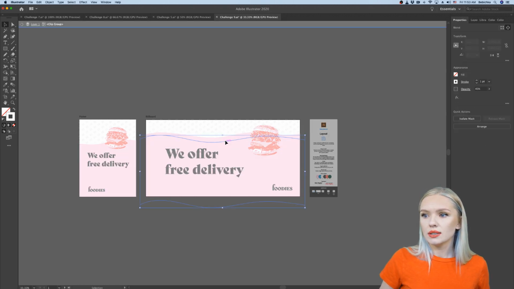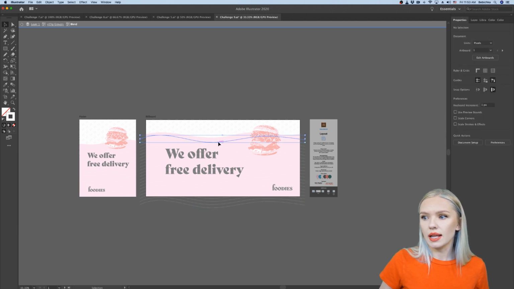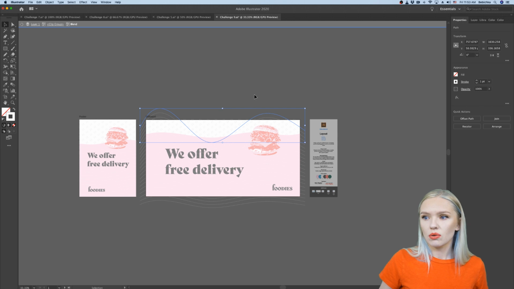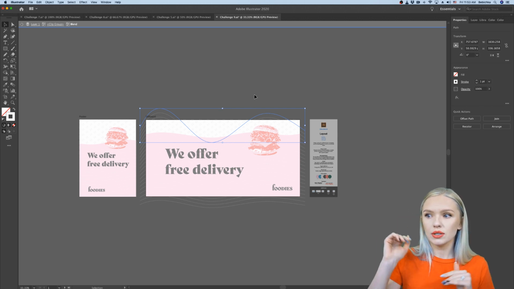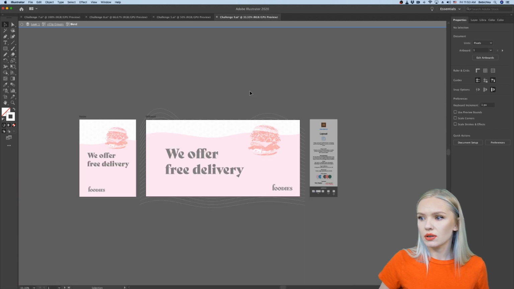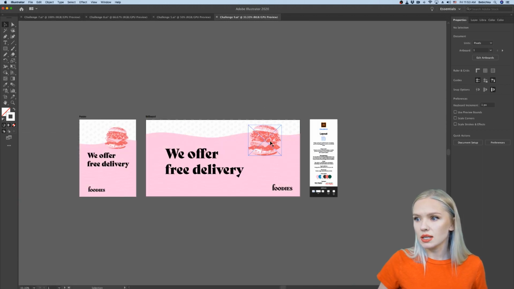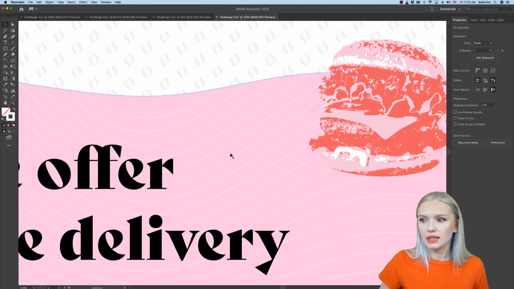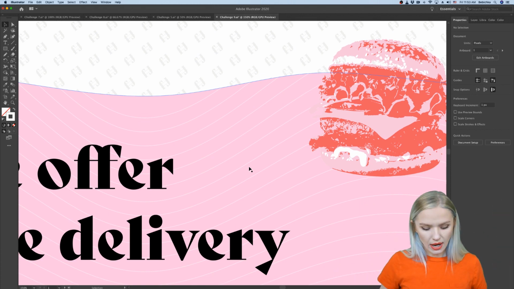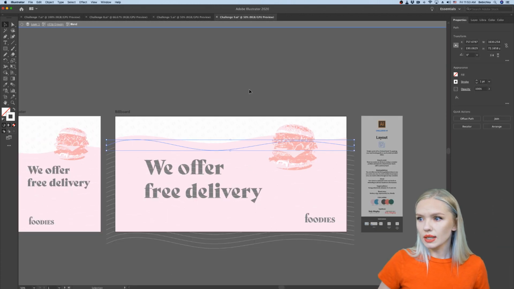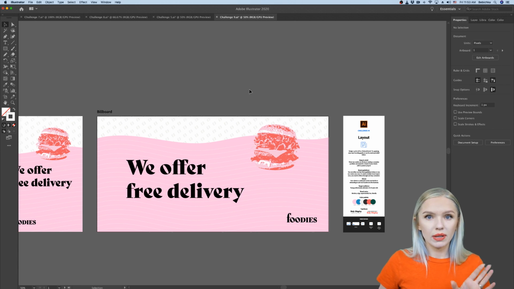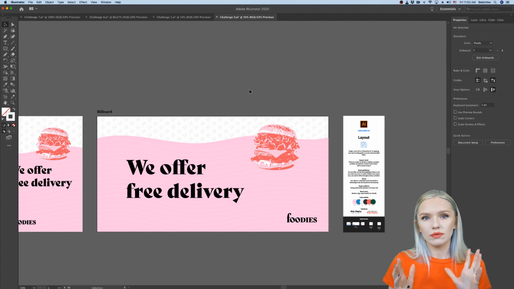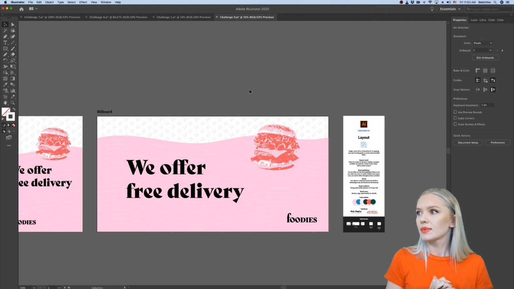And you can also just edit the blend. If you double click on the lines, you can easily adjust the lines themselves. So we have two lines that we blended together, so we can edit both of them. So now, for example, I can create something like this. Hopefully you guys can see, but now the blend is completely different. It's way more wavy, but I don't want that. But yeah, definitely you can edit the blend afterwards as well by just double clicking on one of the lines or one of the objects that you blended together.